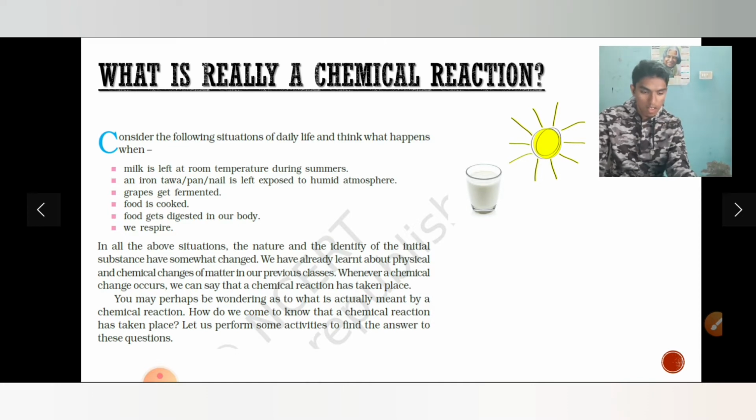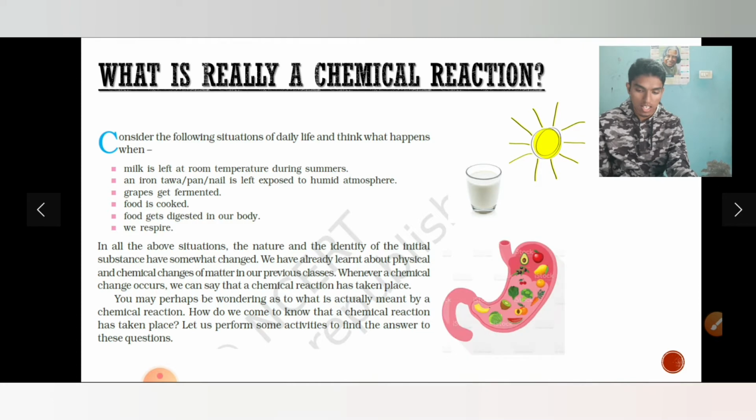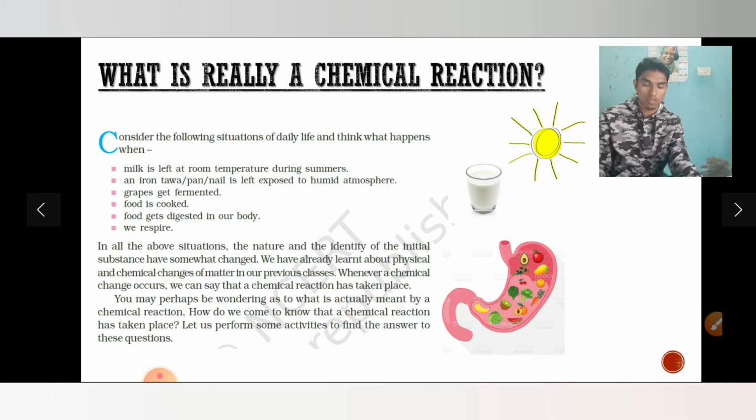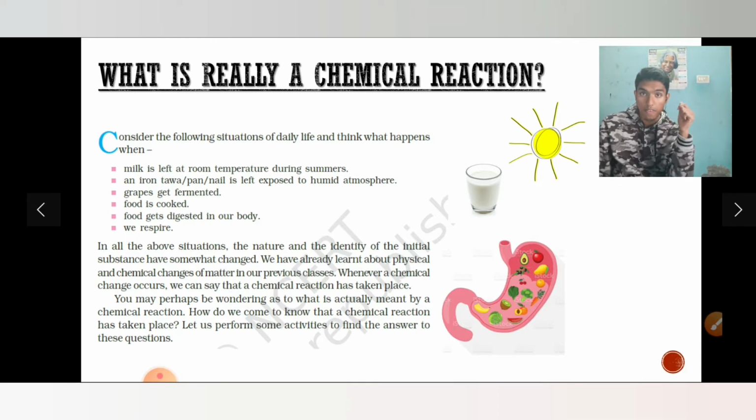The next example is food gets digested in our body. So here is our stomach. This is the stomach of a boy who has eaten a lot of food. When you have learned the topic of digestive system in your previous chapters, what happens when you eat food?